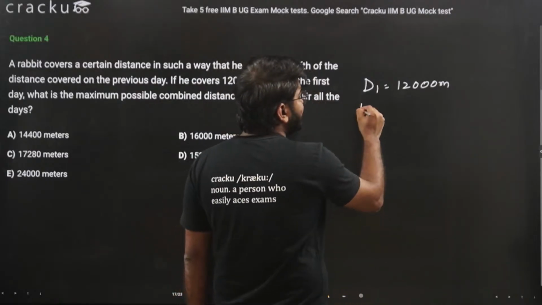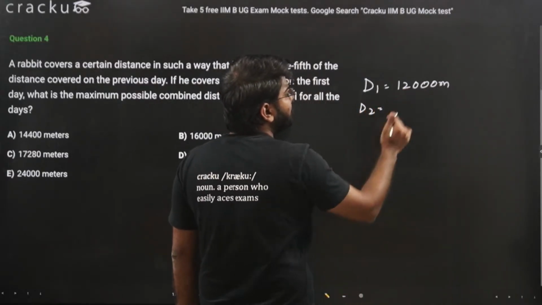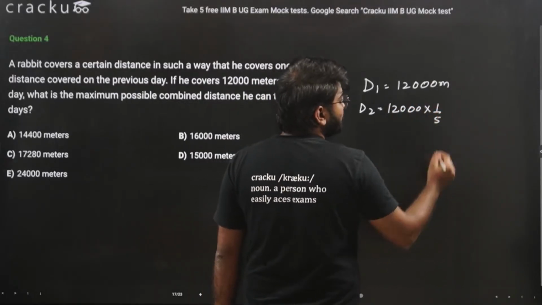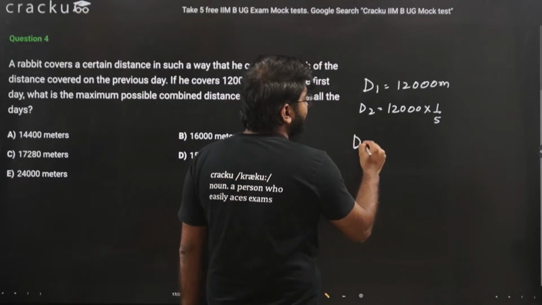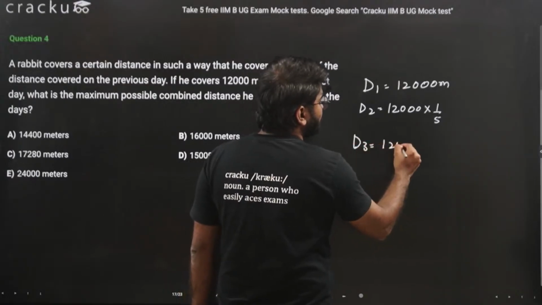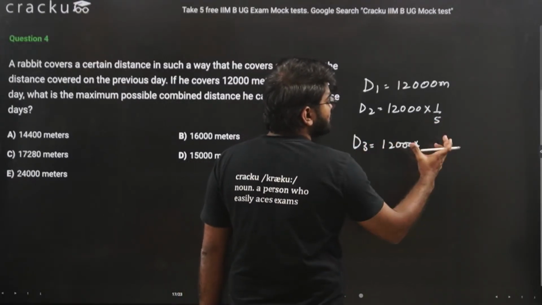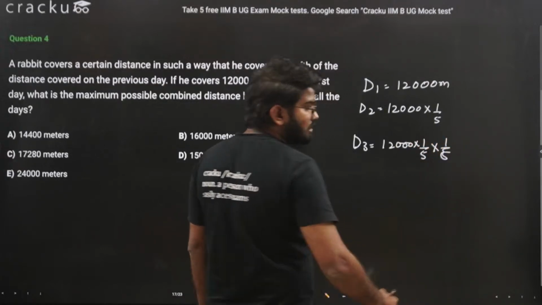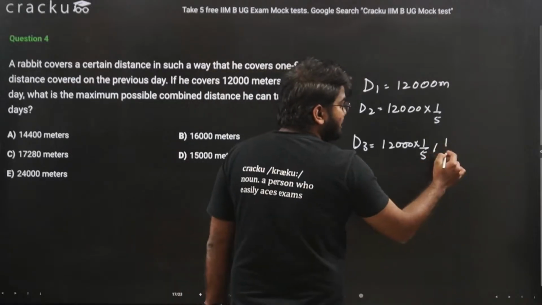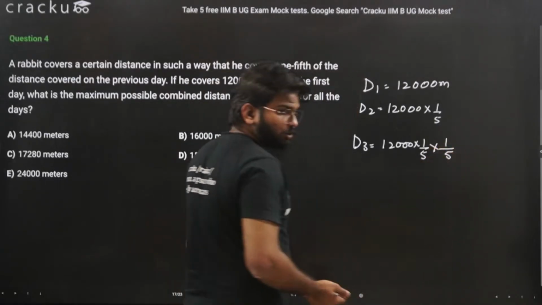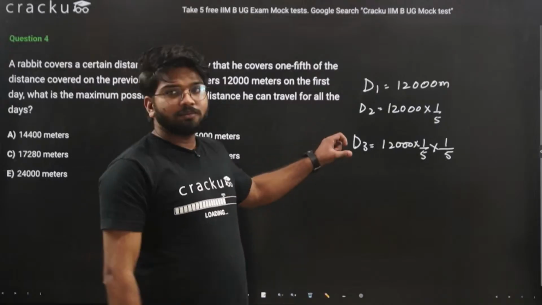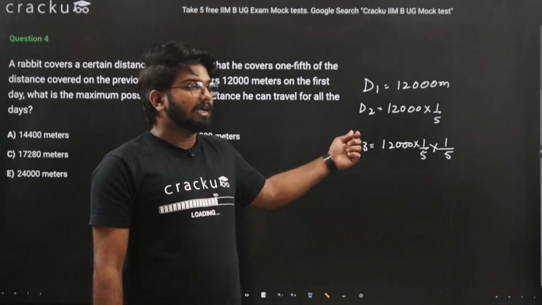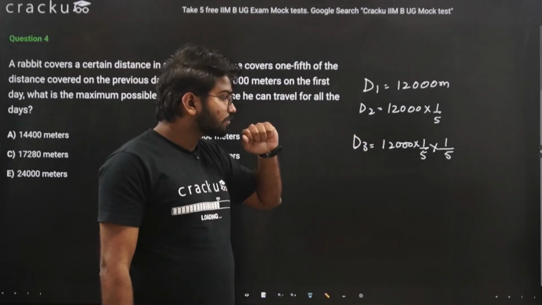So next day, day 2, he will cover only 1/5 of this. Third day, he will cover 1/5 of this, that is this into 1/5. And this will go on. If you notice, this is a geometric progression because every term is a multiplication of some particular constant, and that is called the common ratio.